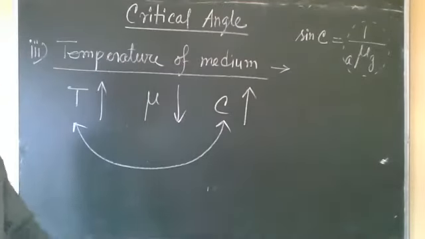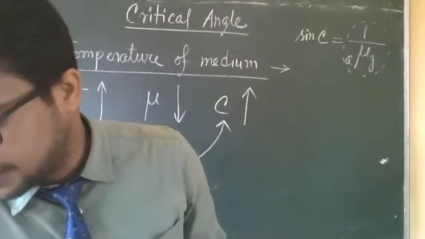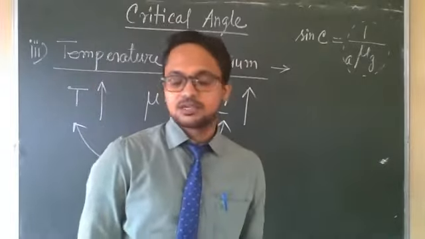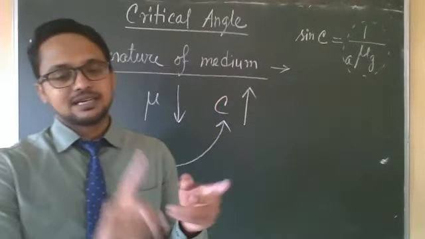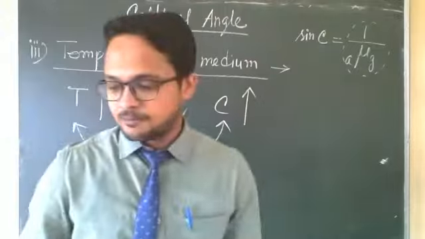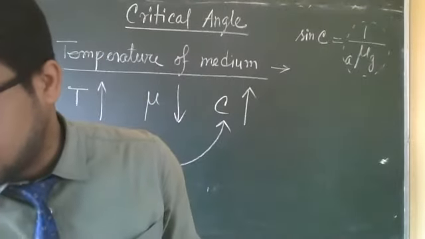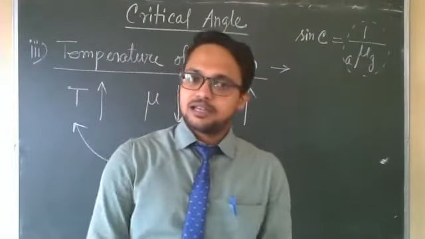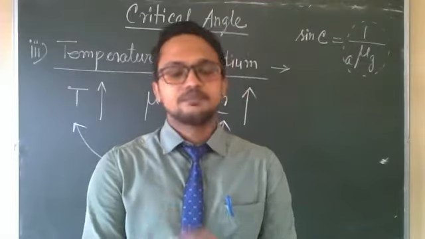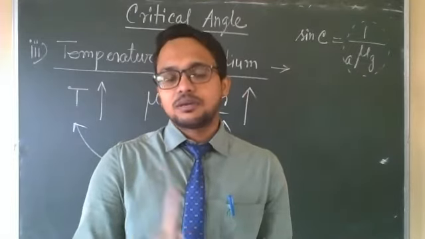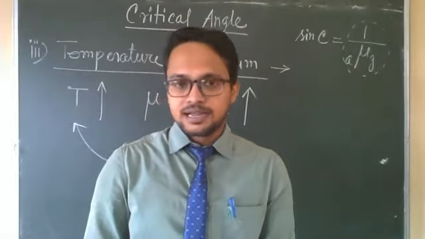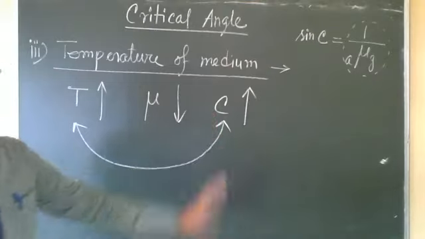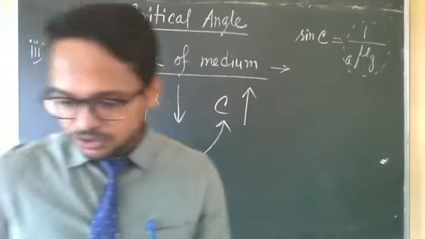So that is all for today. We have discussed critical angle. We have seen the ray diagrams, the definition, and the relation between critical angle and the refractive index. Then we have seen the factors affecting the critical angle. There are three factors: refractive index of the medium, or you can say nature of medium; second, color or wavelength of light; and third, temperature of the medium. They are related in this way. So this much for today.